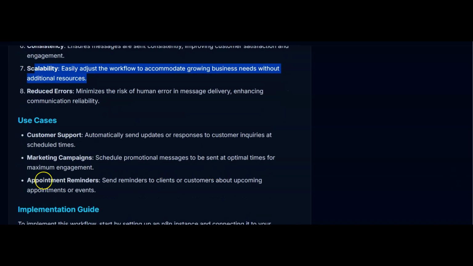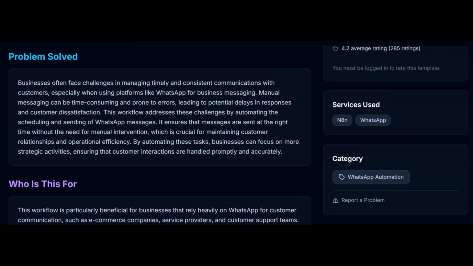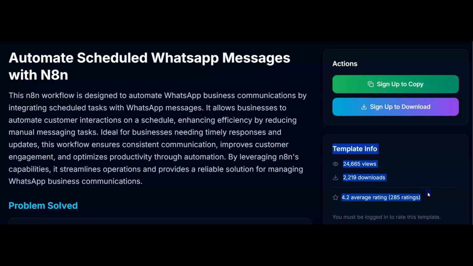So any business that needs to send out appointment reminders, like a local business, or maybe they want to send out discount reminders, marketing campaigns, anyone with customer support, they can all benefit from this workflow. And as we have seen on this website, this template is getting a lot of love. So the link to this is down in the description. Download it, put it in n8n, and have a go at it, test it out, and then go to whatever kind of business you want to work with and start showing them this and selling them.